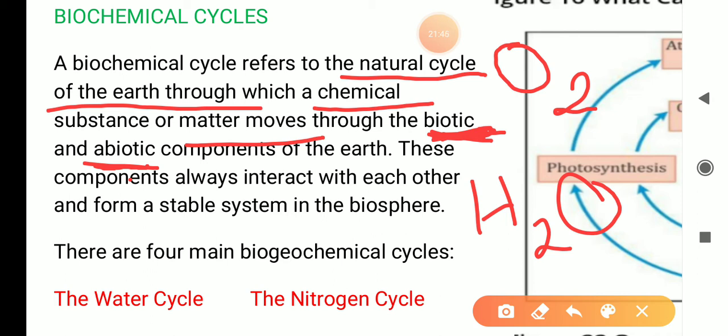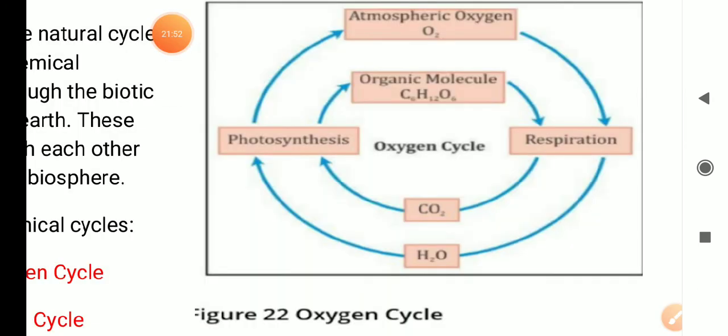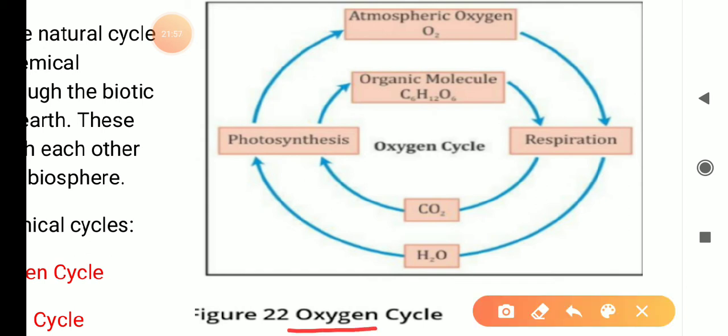Now we will study the different cycles. First of all we will study the oxygen cycle. Oxygen, we know, is the gas which we take inside our body from the air, and we will consider the start from this atmospheric oxygen. मीन्स हमारी एयर में बहुत सारी ऑक्सीजन है जहाँ से हम इसको स्टार्ट मानेंगे.